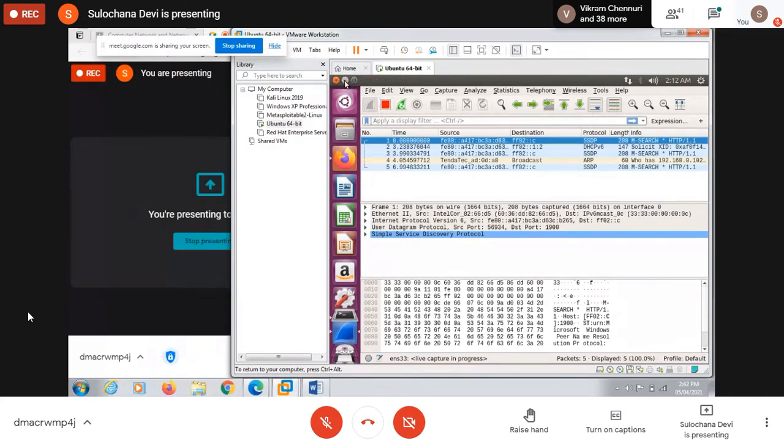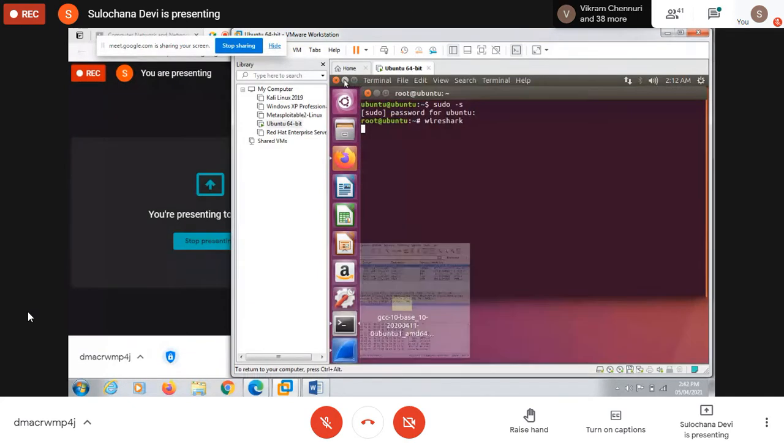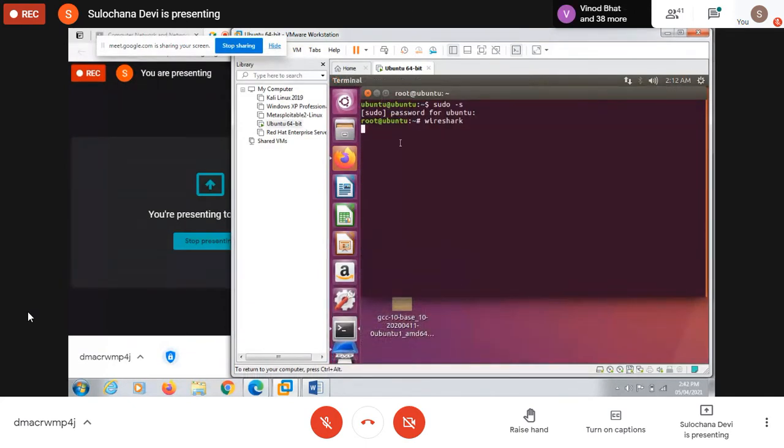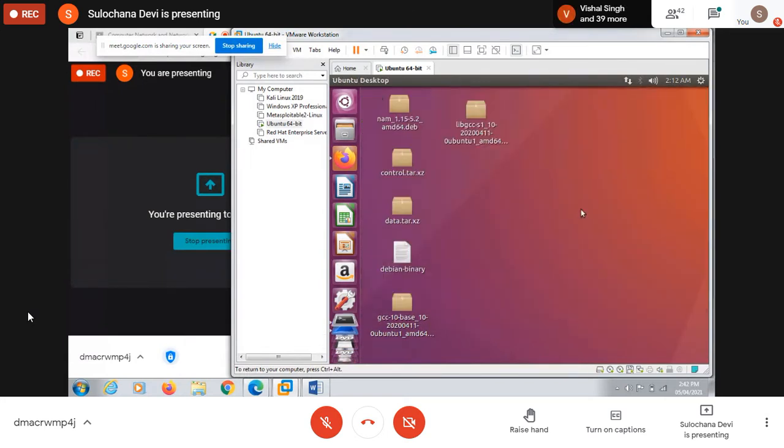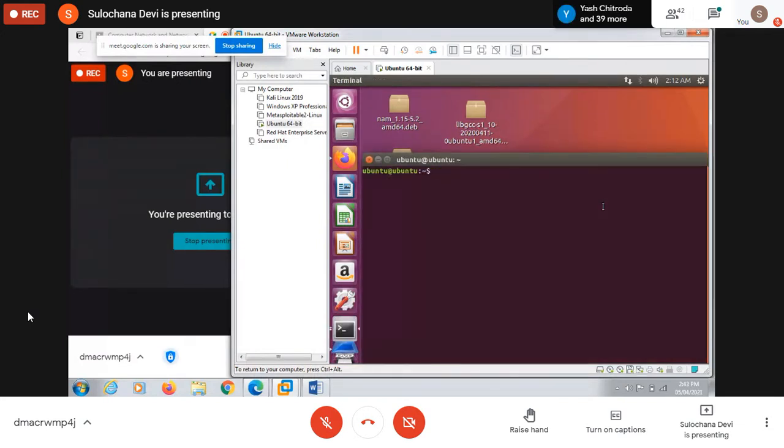So minimize this Wireshark. Minimize the terminal where you opened this Wireshark. Do not close it. If you close this terminal, your Wireshark will be stopped. So do not close, just minimize. Right click and open a new terminal. Open terminal.